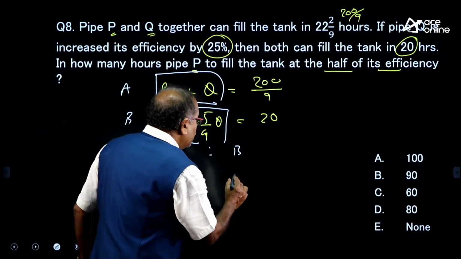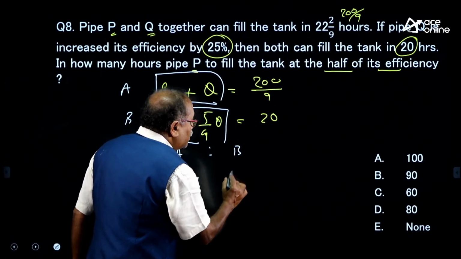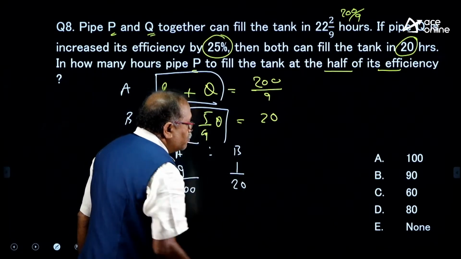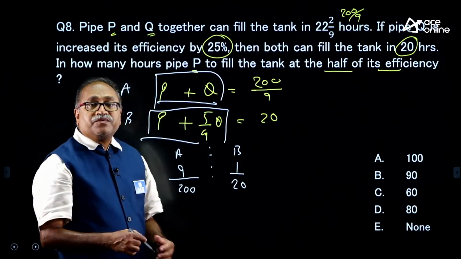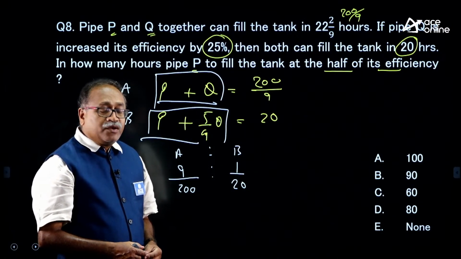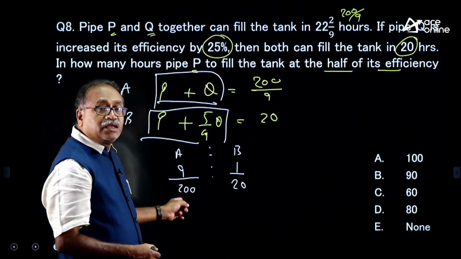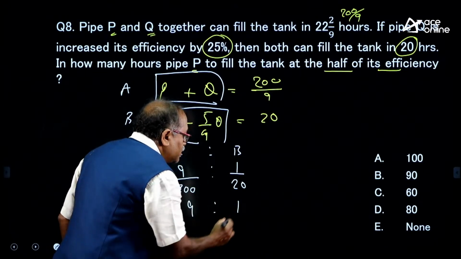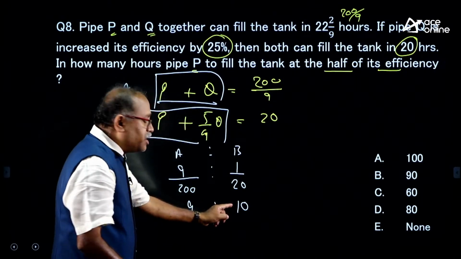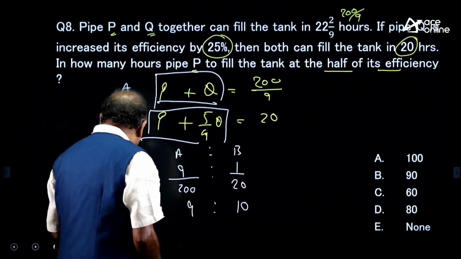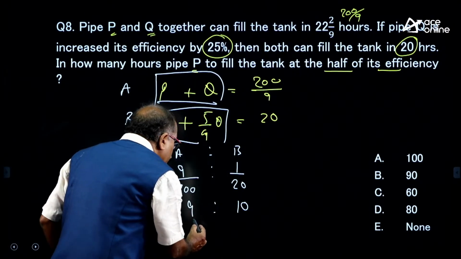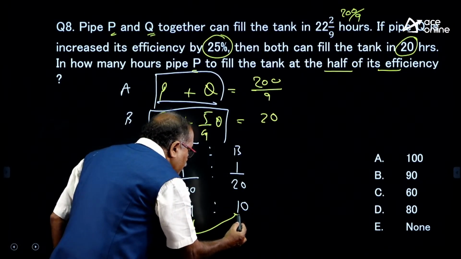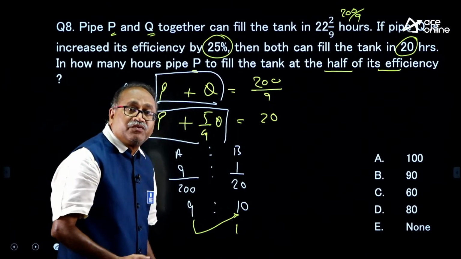In this case, that is 20 hours, the efficiency is 1 by 20. I am getting the efficiency ratio here. What is that efficiency ratio? This gets cancelled 10 times, 9 is to 10. Group A to group B, how much efficiency is increased? So, efficiency is increased by 1.